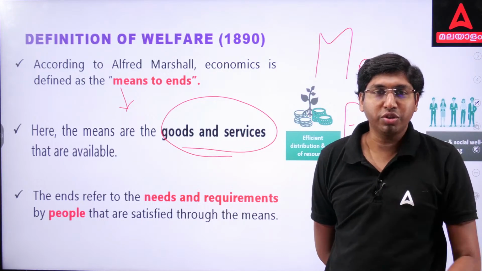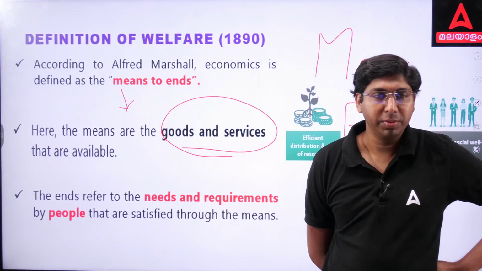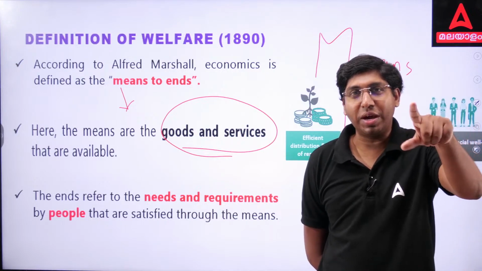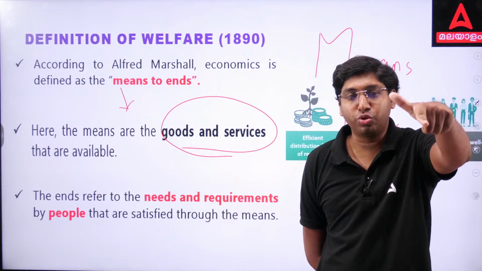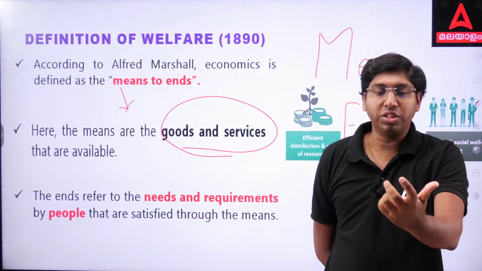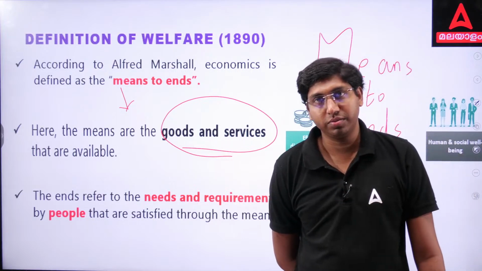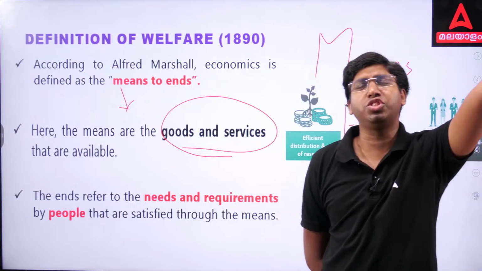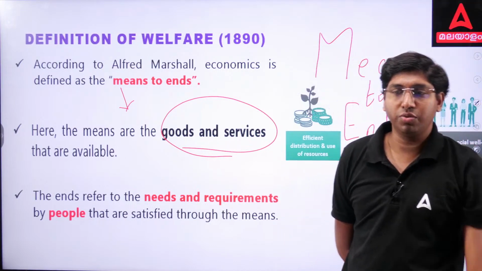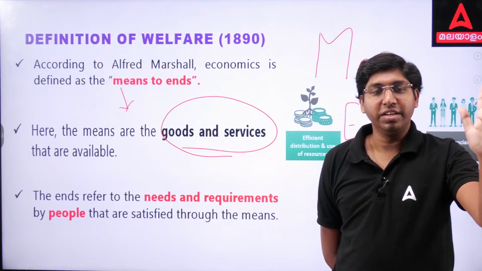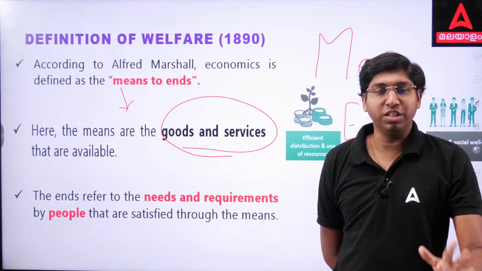Then, what do ends mean? Needs and requirements of the people. They are satisfying needs and requirements through the means, through goods and services. If we have goods and services, then we are satisfied. The maximum satisfaction of a person is derived from goods and services. If goods and services are produced, then we meet our ends, the satisfaction.